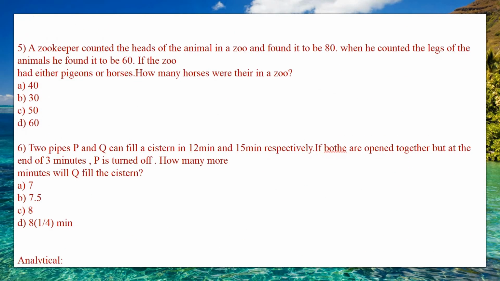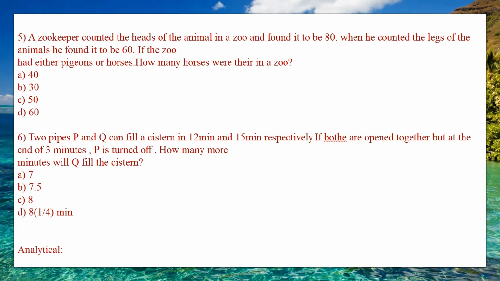Then the fifth question is that a zookeeper counted the heads of the animals in a zoo and found it to be 80. When he counted the legs of the animals, he found it to be 260. If the zoo had either pigeons or horses, then how many horses are there in the zoo? You need to find the count of horses in the zoo.